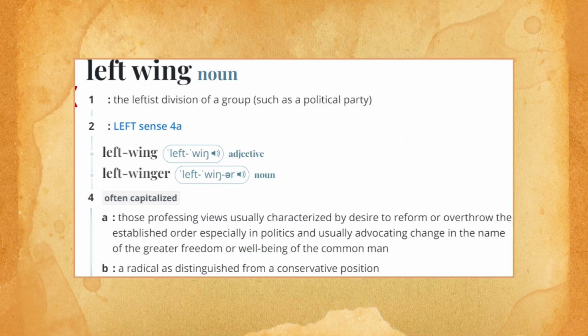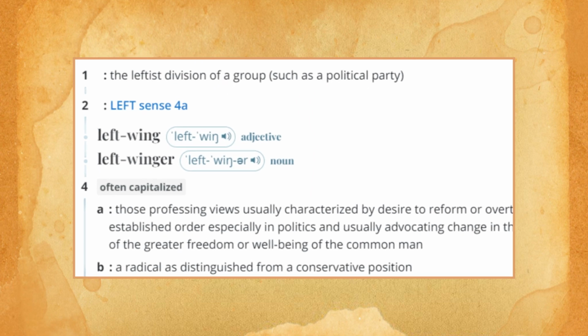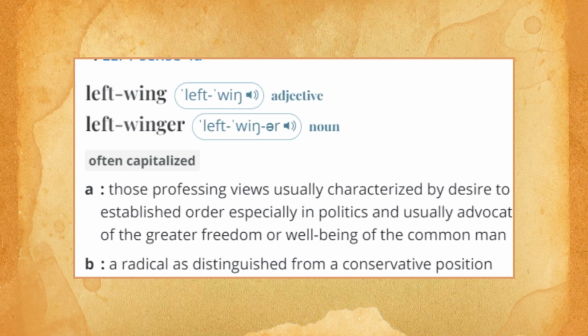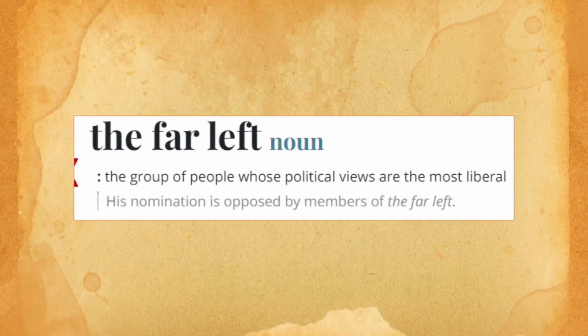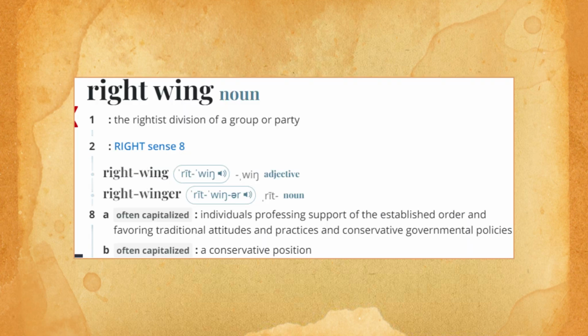Left-wing refers to the leftist division of a group, such as a political party. Those professing views usually characterized by desire to reform or overthrow the established order, especially in politics, and usually advocating change in the name of the greater freedom or well-being of the common man. And it is a radical as distinguished from a conservative position, meaning it's the opposite of a conservative. Just so you know that left-wing means liberal, the far left, the group of people whose political views are the most liberal.